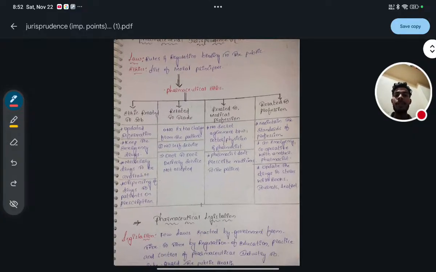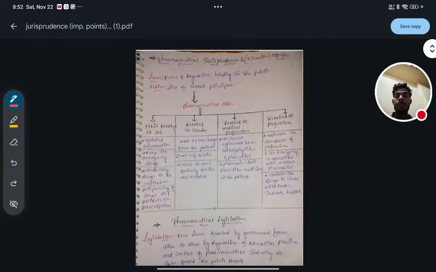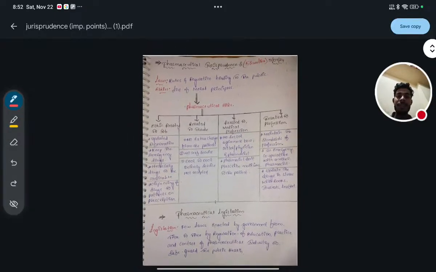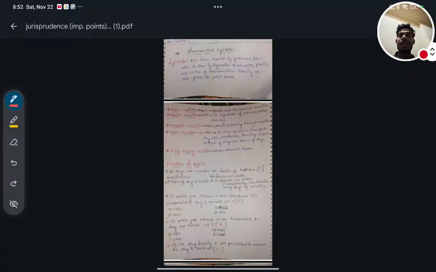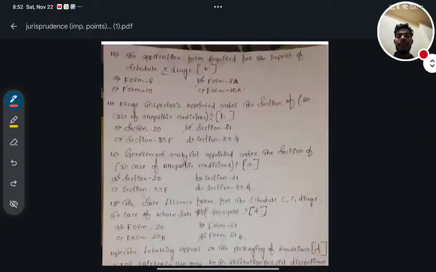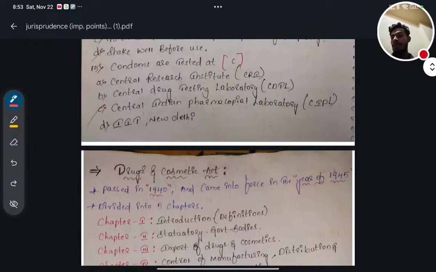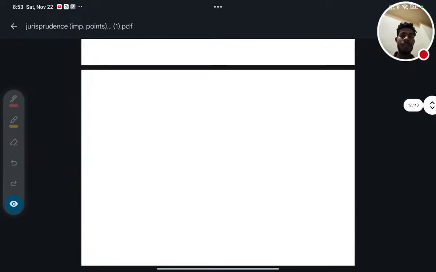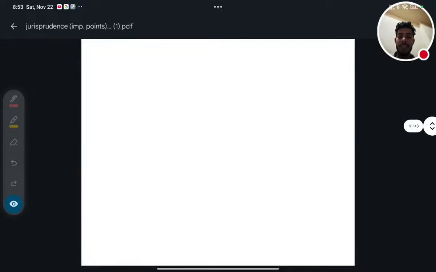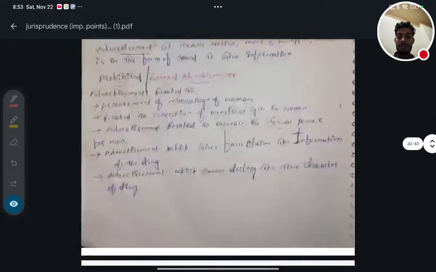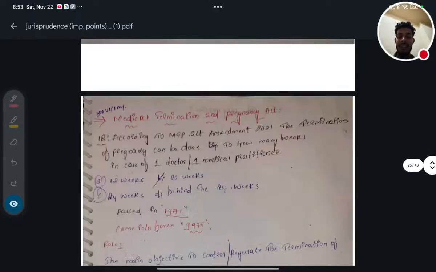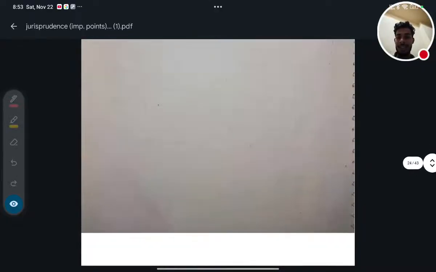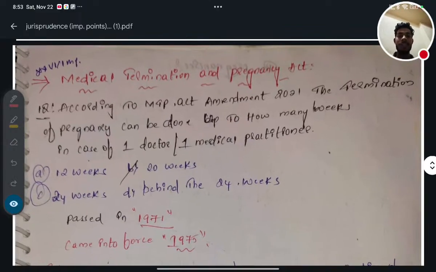This is also a very important topic from the point of view of different competitive exams such as GPAT, NIPER, CRE, AIIMS and RRB pharmacist and drug inspector. Okay, so you will see so many questions from this topic. This is a very important topic. Let's start the medical termination of pregnancy, until where we have completed yesterday. Yes or no? So let's start medical termination of pregnancy.